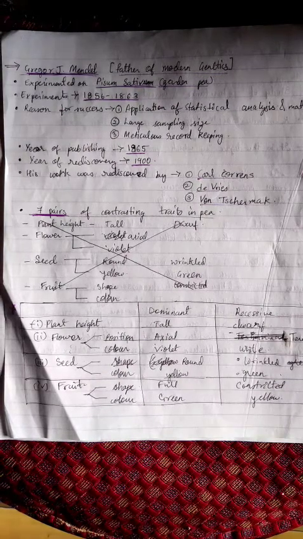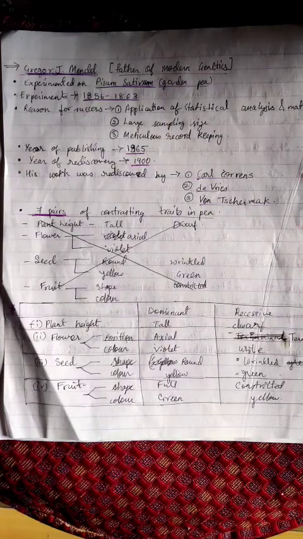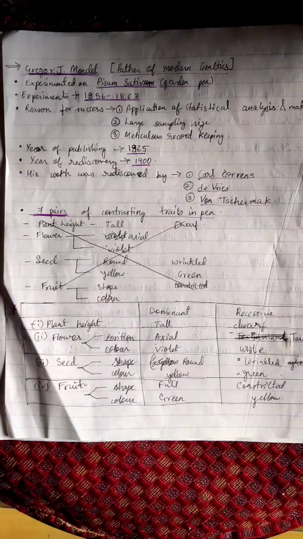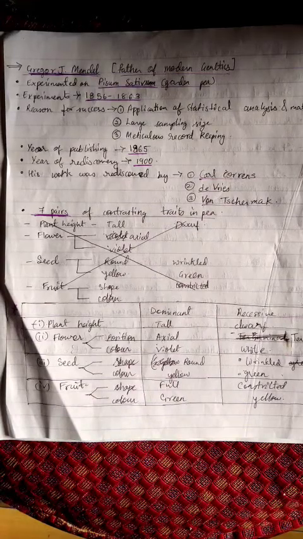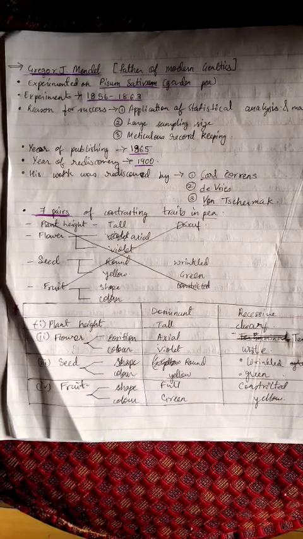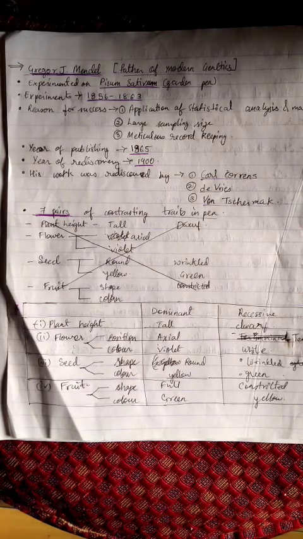Father of modern genetics, Gregor J. Mendel. He experimented on Pisum sativum, that is garden pea. His experiments were conducted between 1856 to 1863. His reasons for success: application of statistical analysis and mathematical logic, large sampling size and meticulous record keeping.